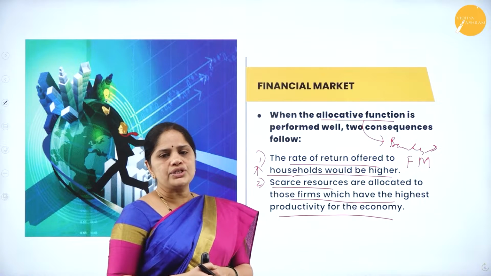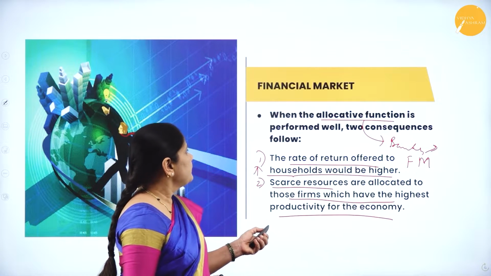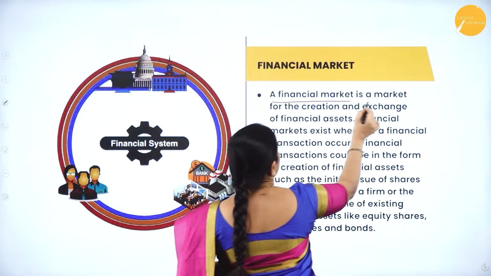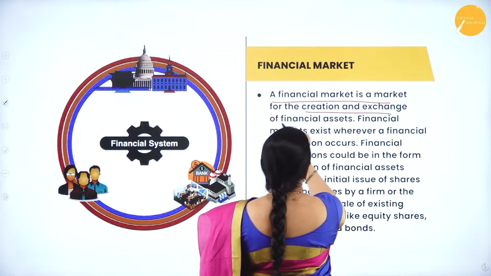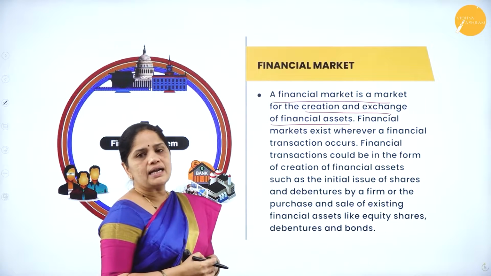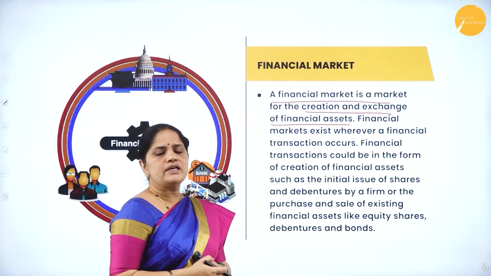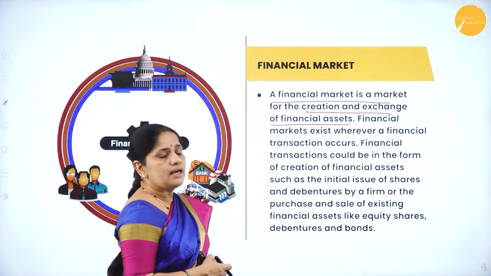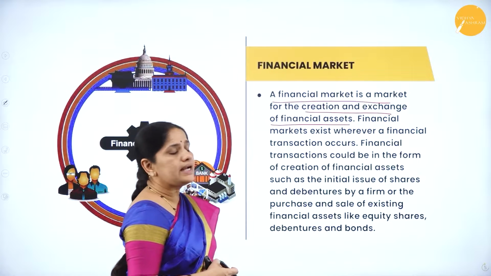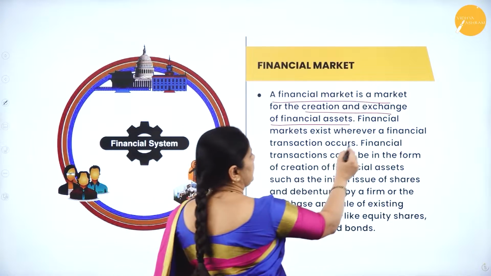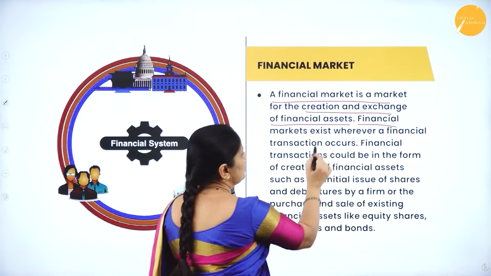Now, the next one: a financial market is a market for creation and exchange of financial assets. We should understand what is the meaning of the word financial market. Financial market is a market for creation and exchange of financial assets. Now, what are these financial assets? Let us look into it.